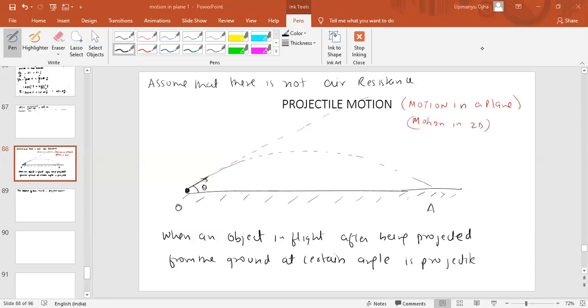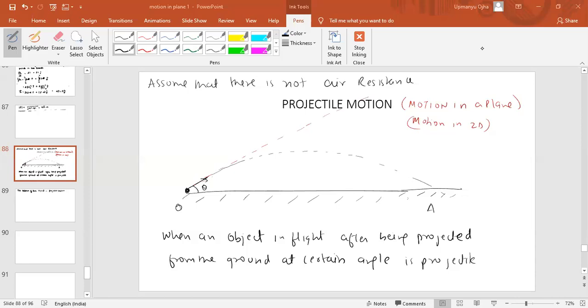Air resistance means, when you are moving at a very high speed, in a car or bike, you will feel some force due to the air. Have you noticed that at a very high speed, the air exerts some force on your body? That force is air resistance.